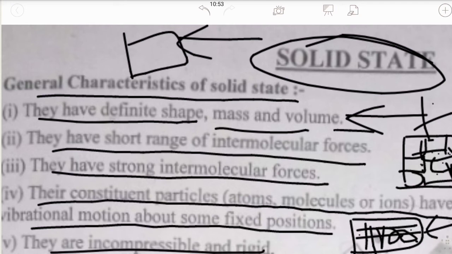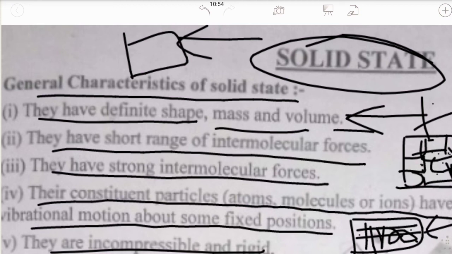They are incompressible and rigid. They are very, very hard. Are you able to break a pouch with your hand? No. You can take the example of anything, like a fan; you are not able to break it, so they are very hard and rigid. What is the example of incompressible? You cannot compress any solid matter. Can you compress the chemistry textbook? No, no solid matter can be compressed, so they are incompressible and rigid.